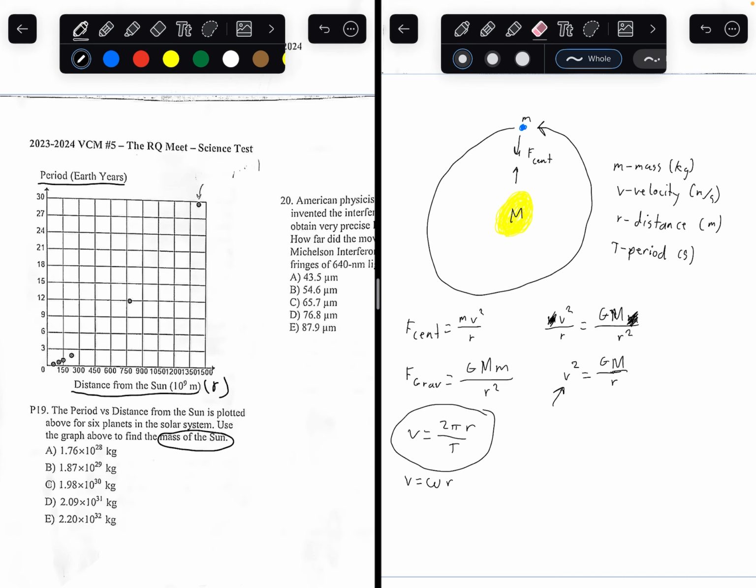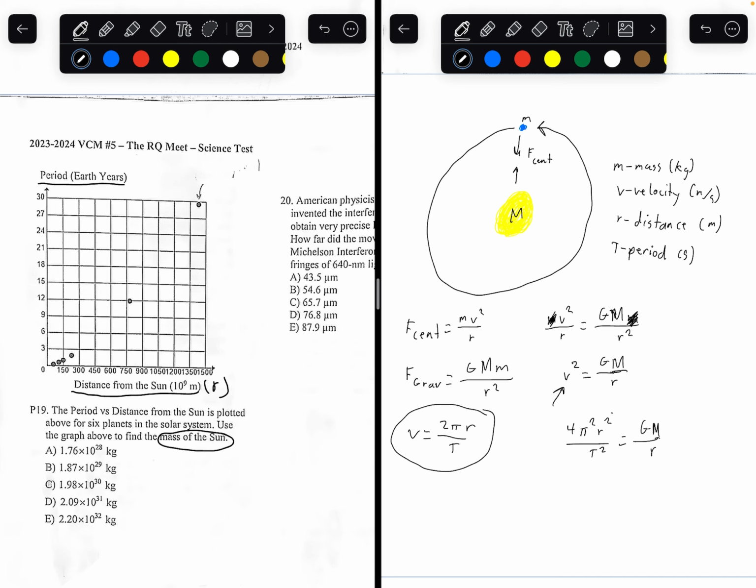Remember, seconds is a standard unit for time in physics. So replacing this into v squared, you would get 4 pi squared r squared over t squared equals GM over r.